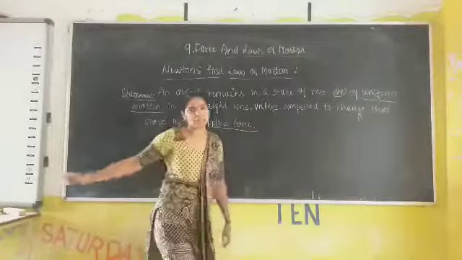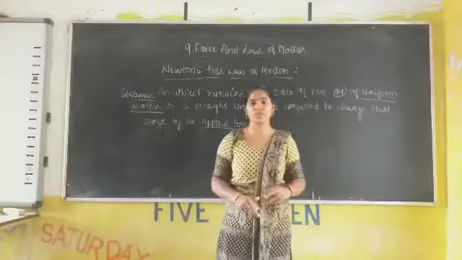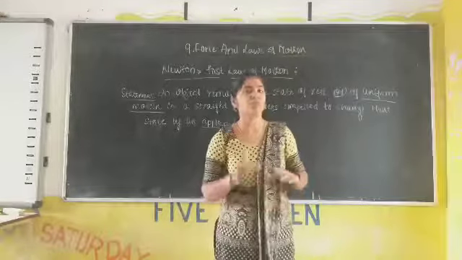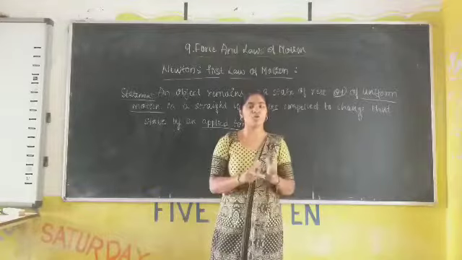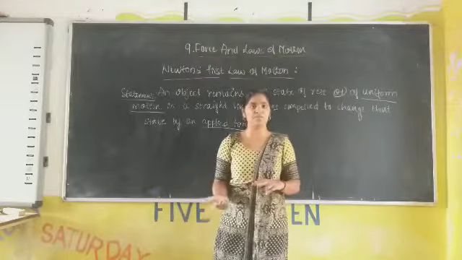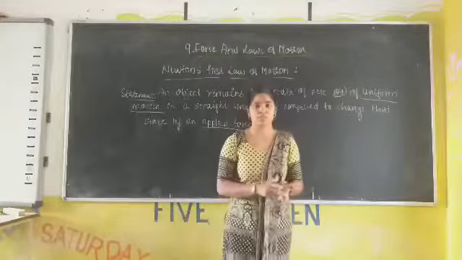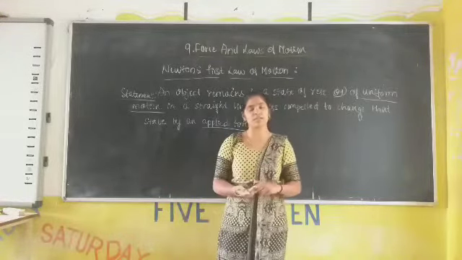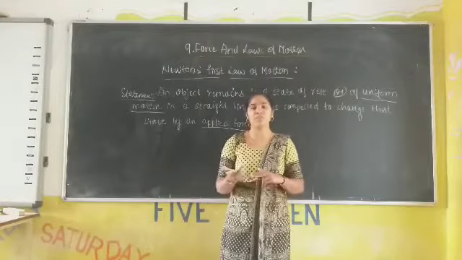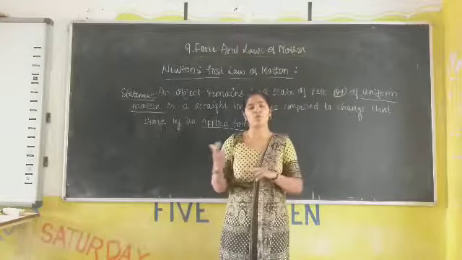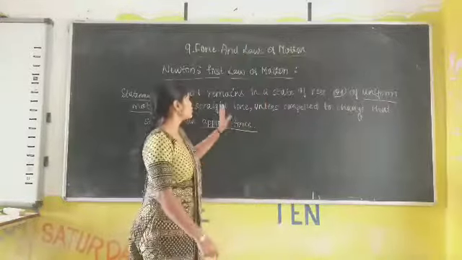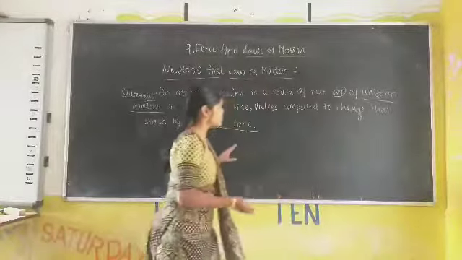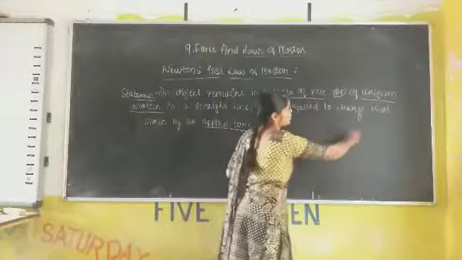Without applying an external force to the object, it will not change its state of rest or of uniform motion. Once again, when an object is in a rest position or in uniform motion in a straight line, there is no change in its state of motion or rest. Only by applying an external force can we change its state of rest or of uniform motion. This is Newton's first law of motion. There are two parts: first, the state of rest, and second, the uniform motion.